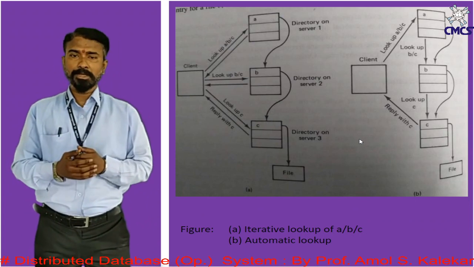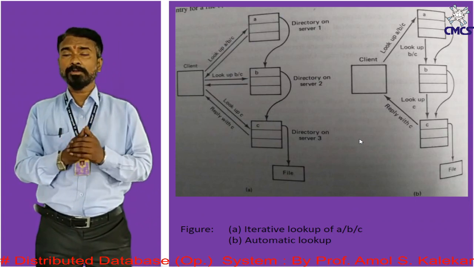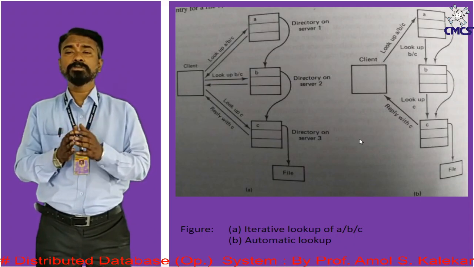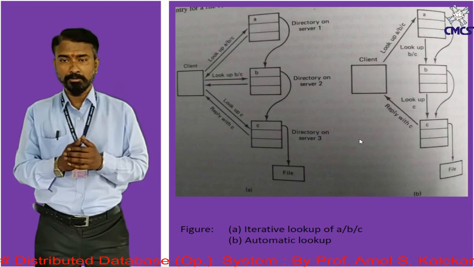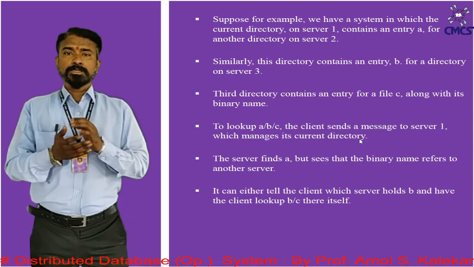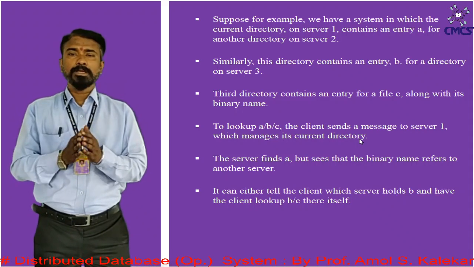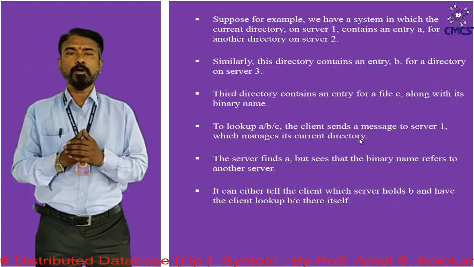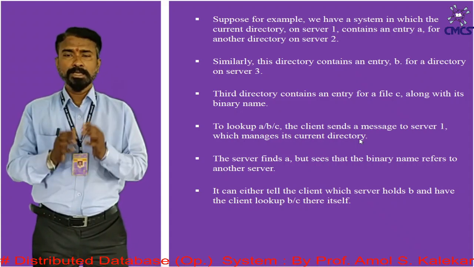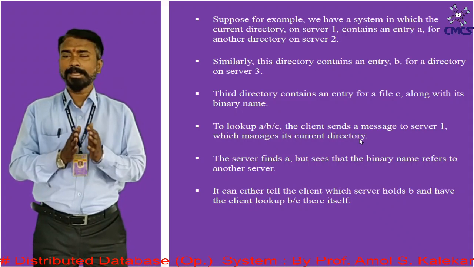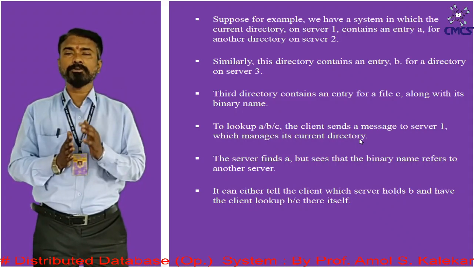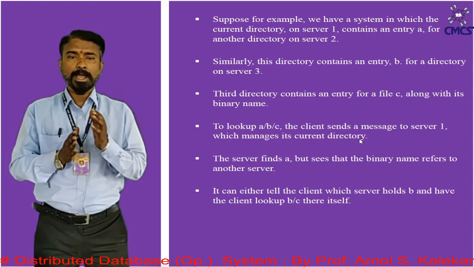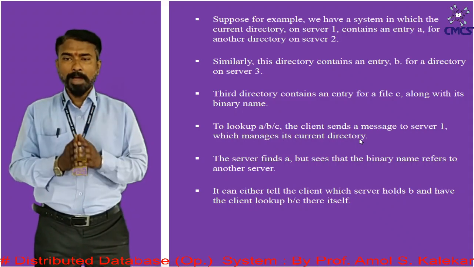Now, with the help of this figure, you can see the differences, meaning how we can locate a file on a single server or on multiple servers, by using automatic lookup or by using manual lookup. Suppose, for example, we have a system in which the current directory on server 1 contains an entry A for another directory on server 2. Similarly, this directory will contain an entry B for a directory on server 3. Then the third directory contains an entry for a file C along with its own binary name.